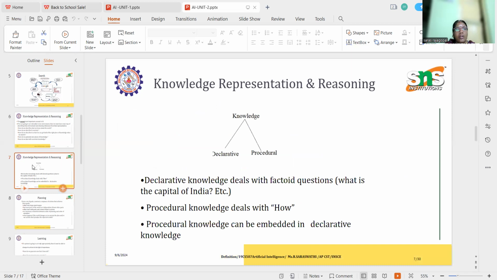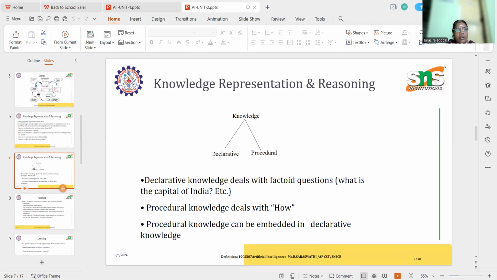Next one is knowledge representation and reasoning. This can be written as KRR. The knowledge can be declarative and procedural knowledge. Declarative knowledge deals with factual questions, that is, what is the capital of India? Those are only direct questions. Next, procedural knowledge deals with how to deal with the knowledge.